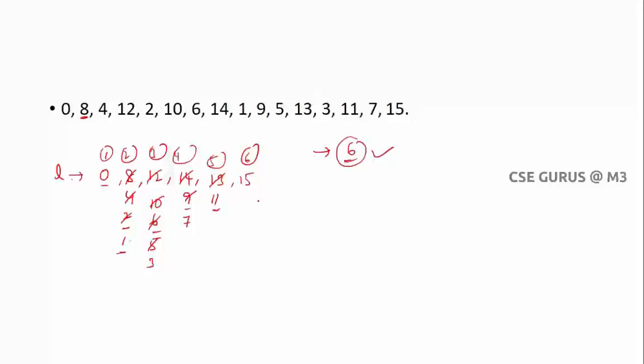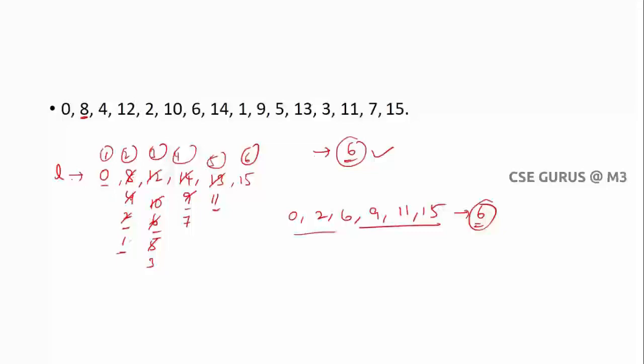I think you can find that answer. What is that answer? I think 0, 2, 6, then 9, then 11 and 15. This is one of the longest increasing subsequences. The length is 6. Here you can see that when you go for finding it, every time the elements are already in sorted order.